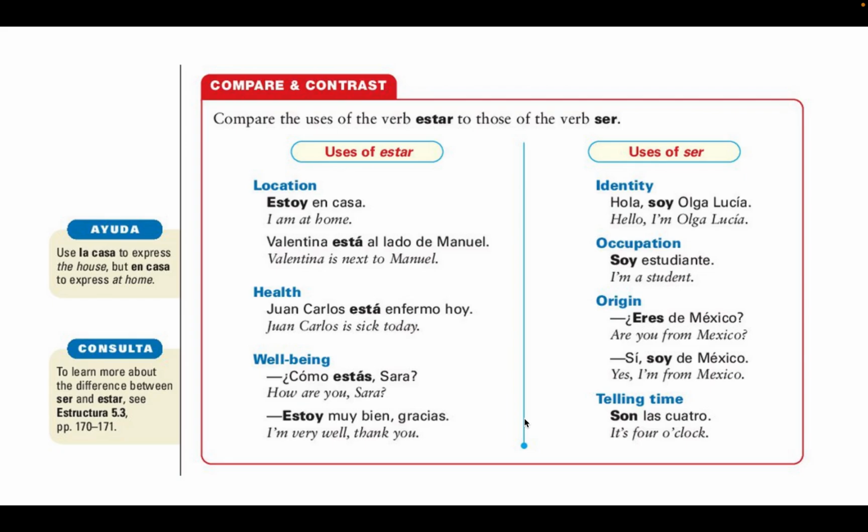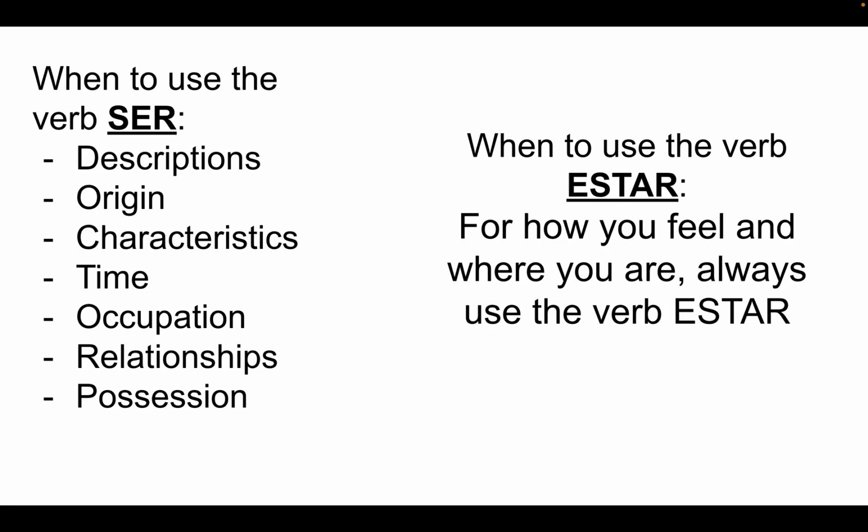Now, the book shared here a bit of different ways in which you use ser and estar. And some of these are the same that I've shared, but like I said, from my previous experience and from the feedback from years and years of students, this is how it's easier. This is basically as basic as it's going to be.